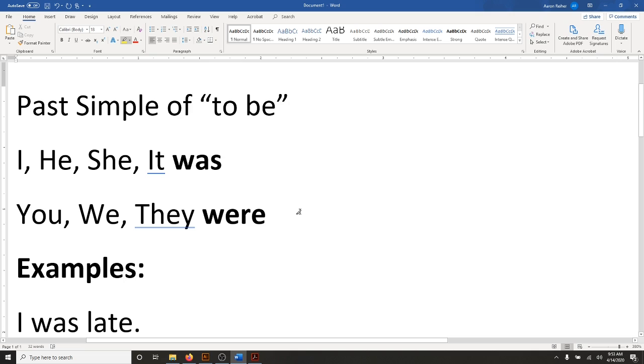And notice this pattern is a little bit different than the present tense, because in the present tense, we know that it's usually he, she, and it. And for those, we add an S to the verb. He goes, or he is, she is, it is. But for I, it's different. So the pattern here is a little bit different. You only have two choices, so it's actually a little bit easier.